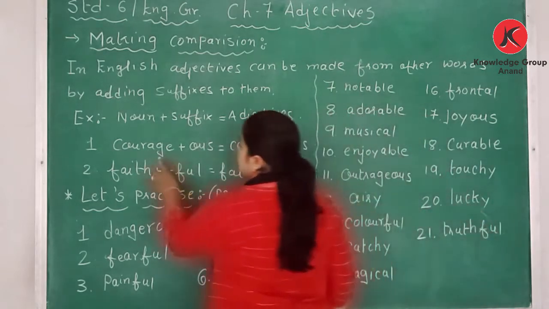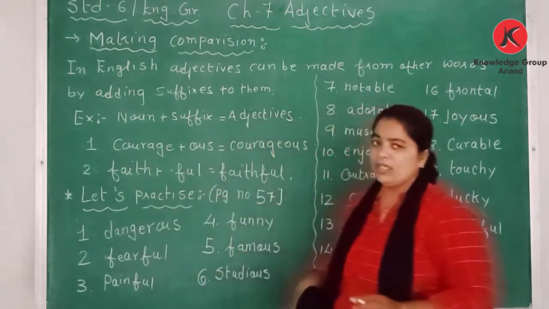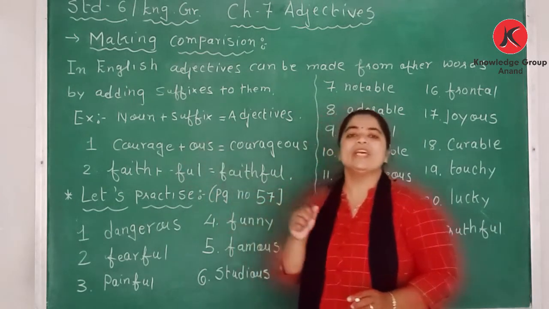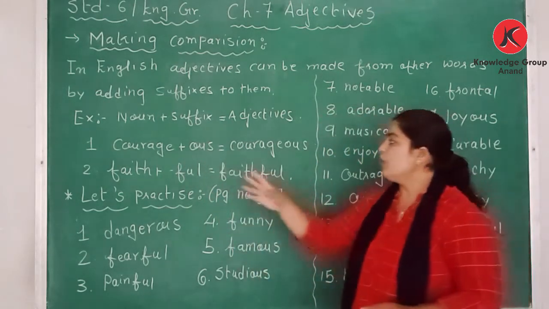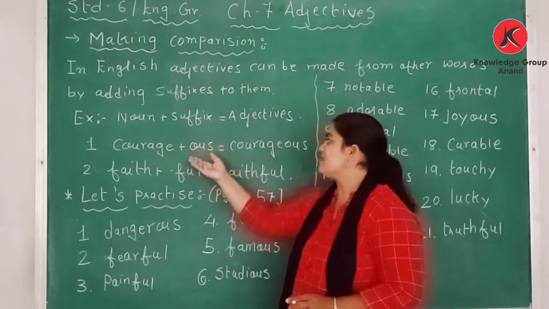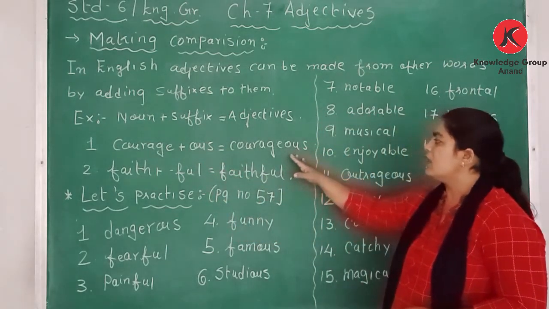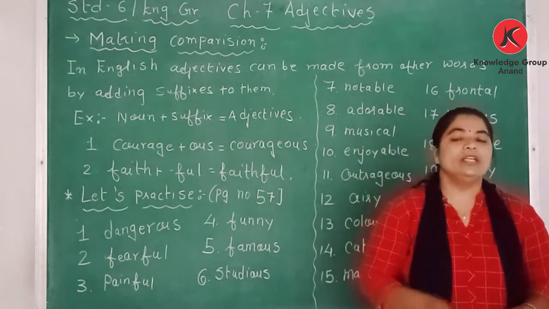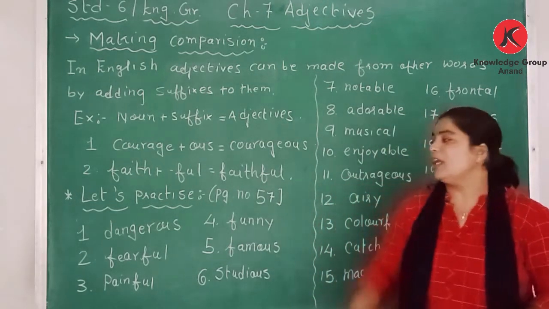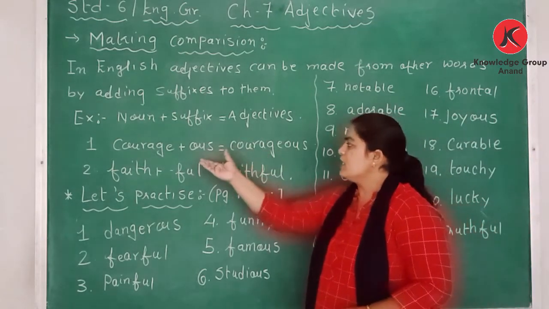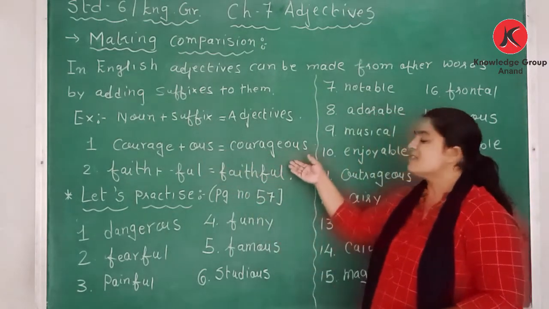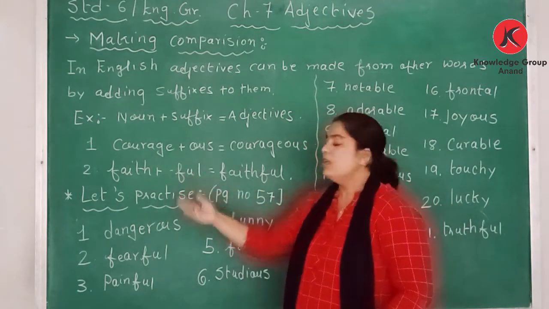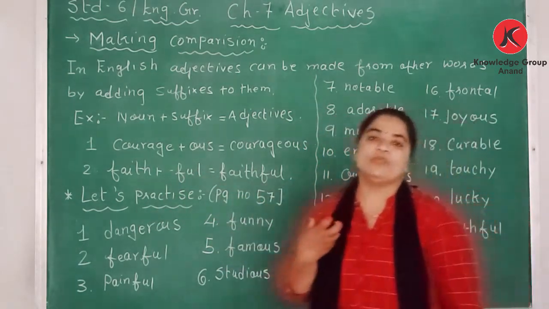The first one is courage. So which suffix do we add? OUS. By adding the suffix OUS, we make the word courage into courageous. You have already learned this, and you have given the test also. Same thing here: courage plus OUS, courageous. Faith plus FUL becomes faithful.